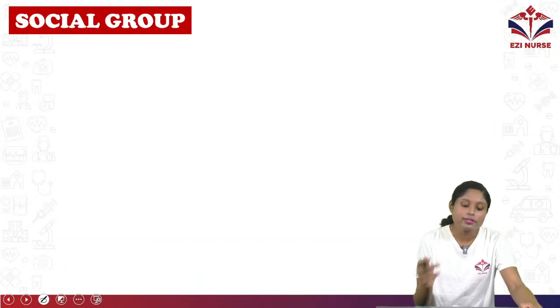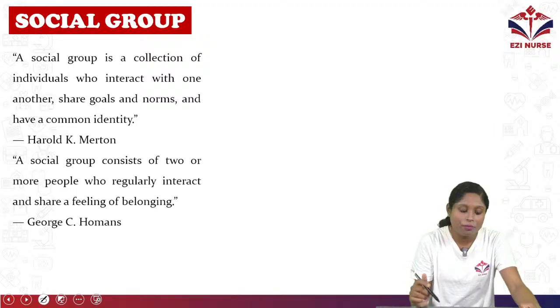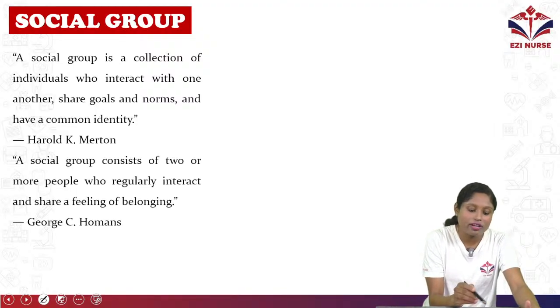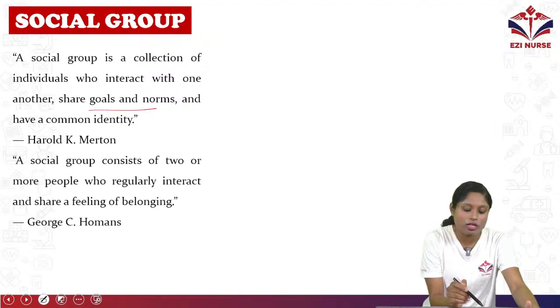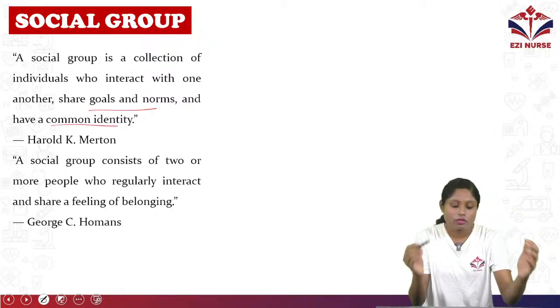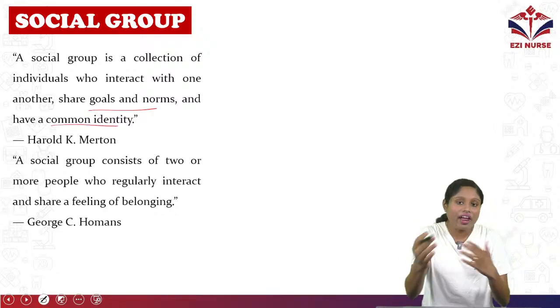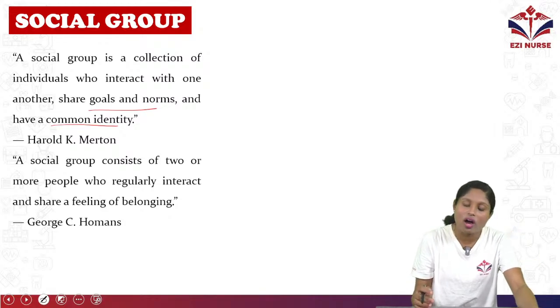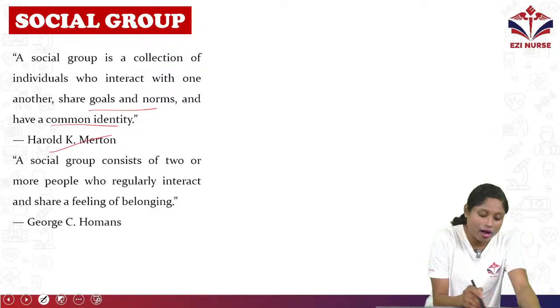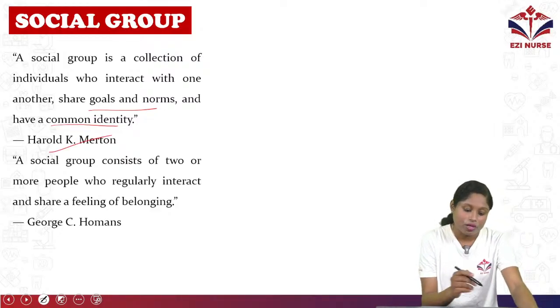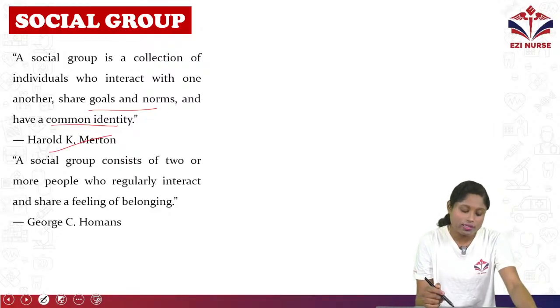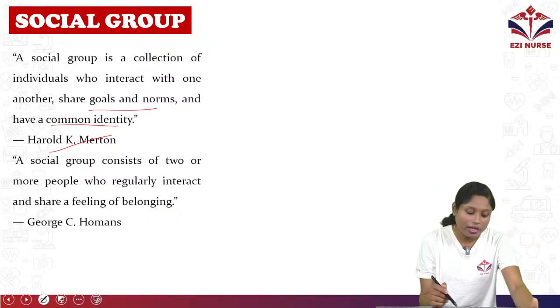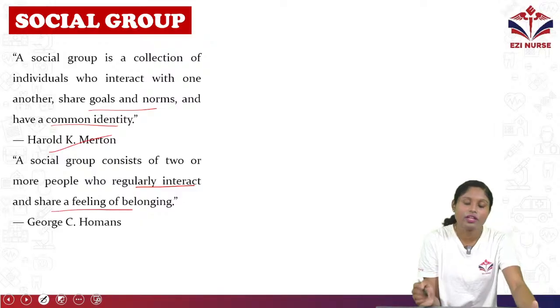So now we are going to discuss social group. So what is a social group? It's a collection of individuals who interact with one another, sharing goals and norms and having a common identity. So it's a group of people who interact with each other, have the same goals and norms and also have a common identity. That is by Harold K. Merton. One more definition we'll see. A social group consists of two or more people who regularly interact and share the feeling of belongingness.